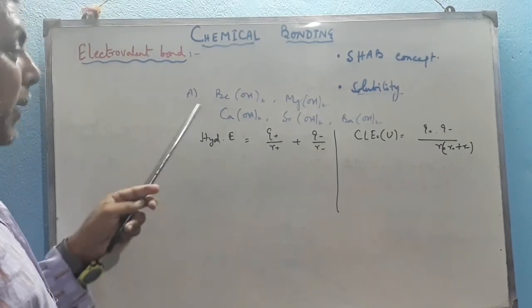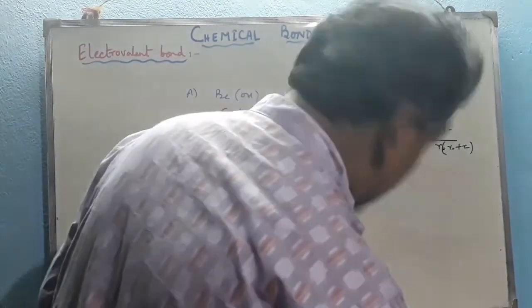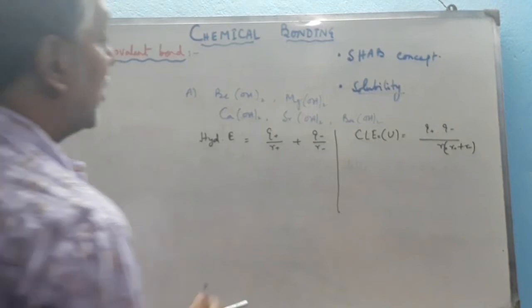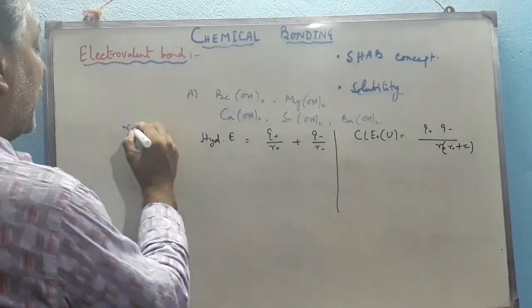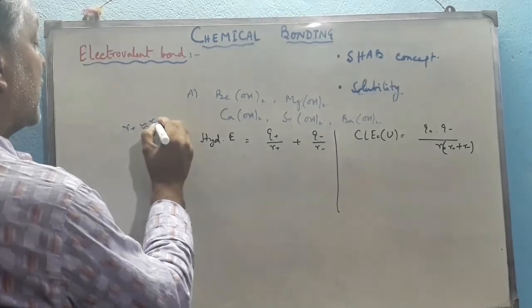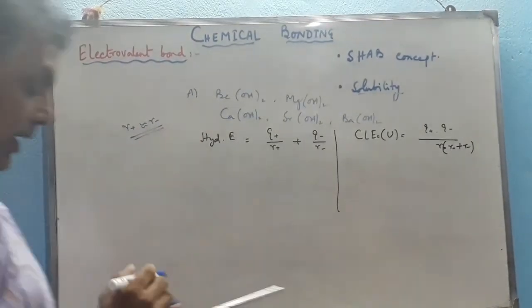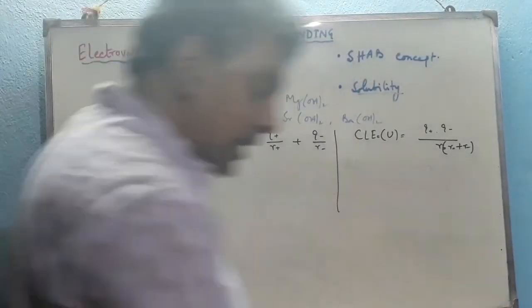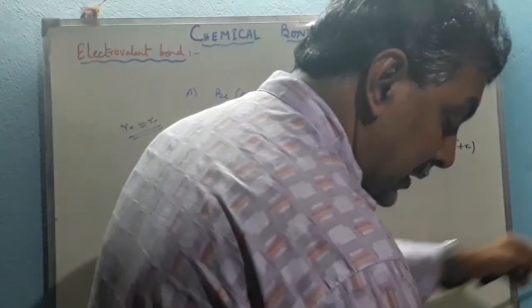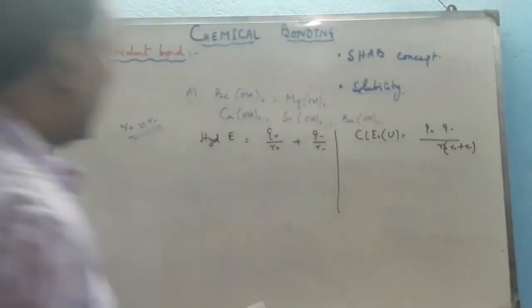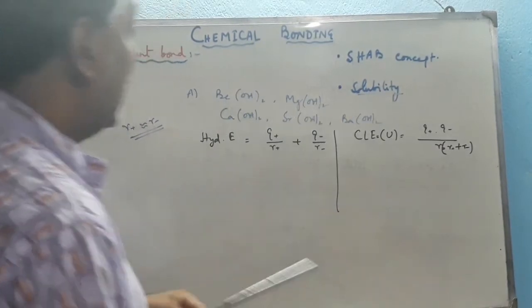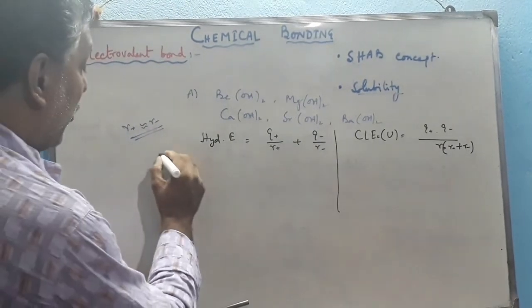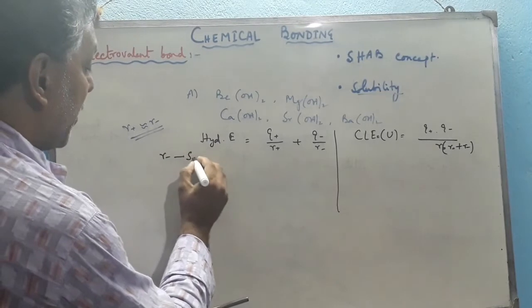Now, if we compare these cases, beryllium hydroxide, magnesium hydroxide, calcium hydroxide, strontium hydroxide, and barium hydroxide, the radius of cation is approximately equal to the radius of anion, because OH minus is a small sized anion. In all these cases, the radius of anion R minus is the same.